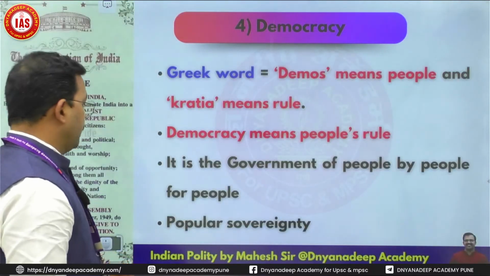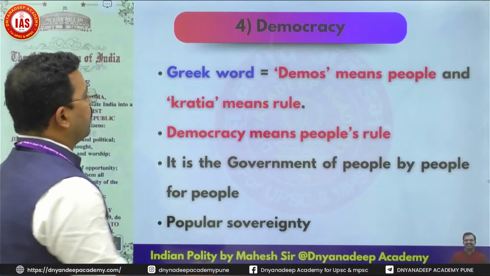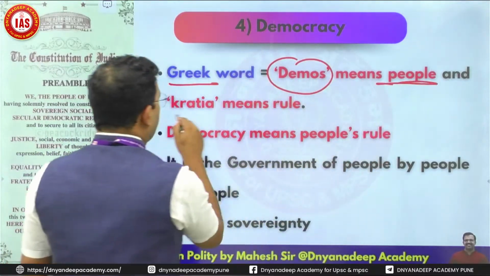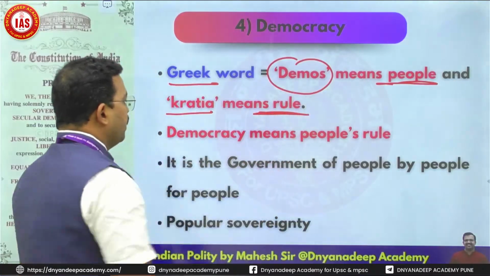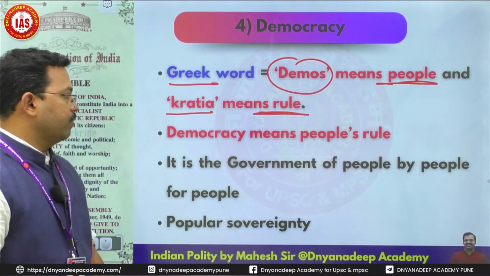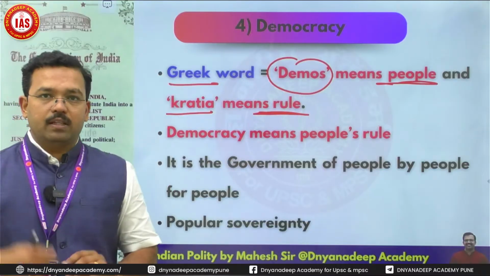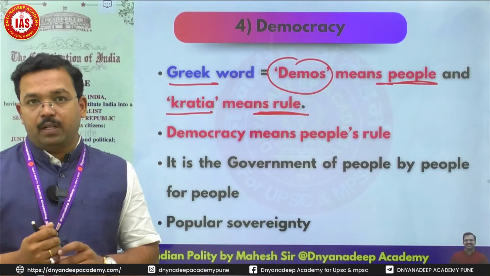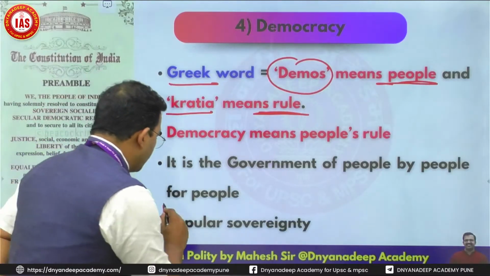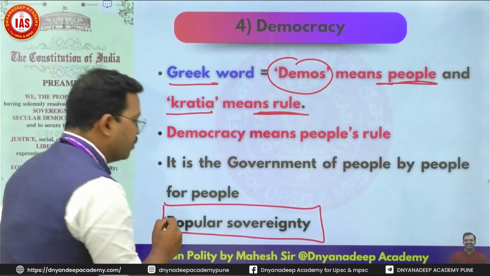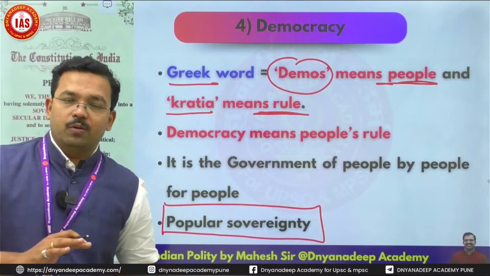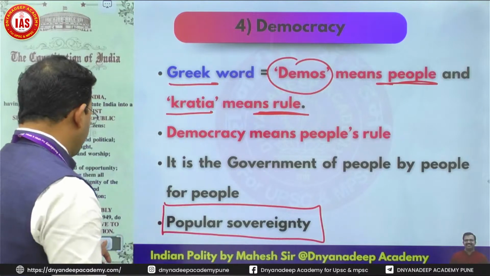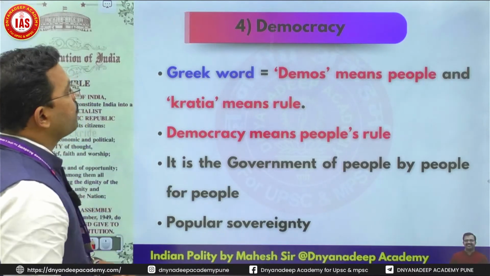Next is democracy. The word democracy came from Greek word demos, which means people, and kratia means rule. So rule of people, where people are sovereign. So basically, what is democracy? It is government of people, by people, for people, where popular sovereignty lies, where people are supreme to decide what is good, what is bad, what should be there, what should not be there for them. So it is popular sovereignty.